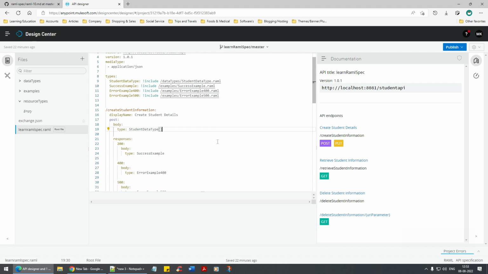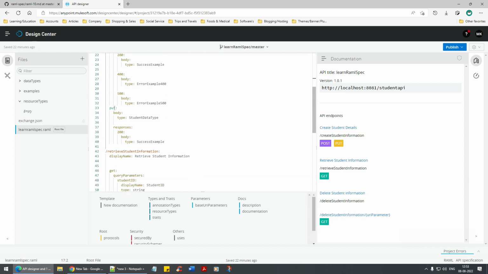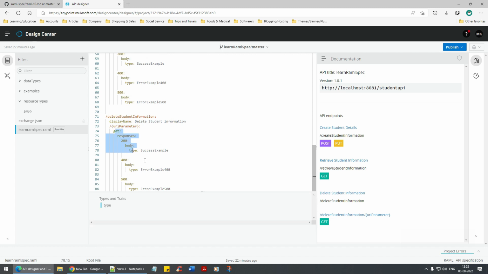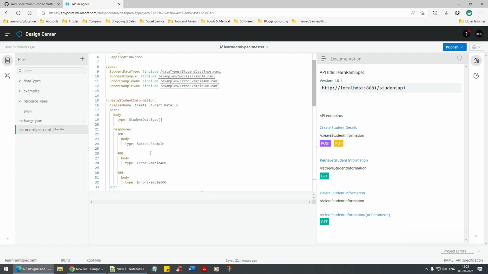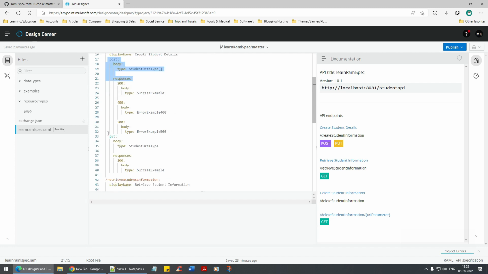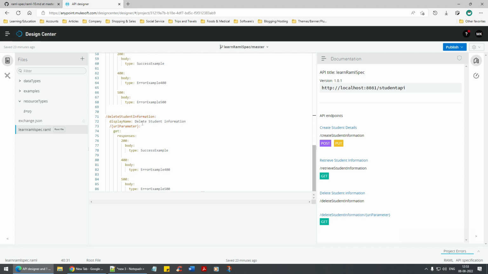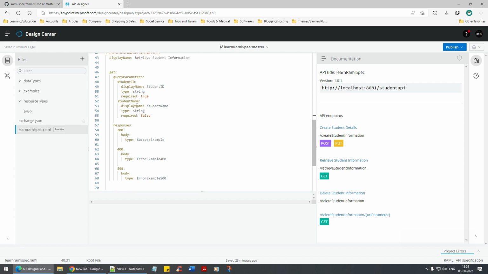Now, if you can see here, create student information, you have post, put, and retrieve you have get, and delete also you have get. So is there a way how we can utilize this in a better way? For create student you have the post operation and the put operation, right? And even for the retrieve you have get operation, and delete you have get operation. So let's take this entire thing here. First, the get operation. I'm only worried about the get operation.